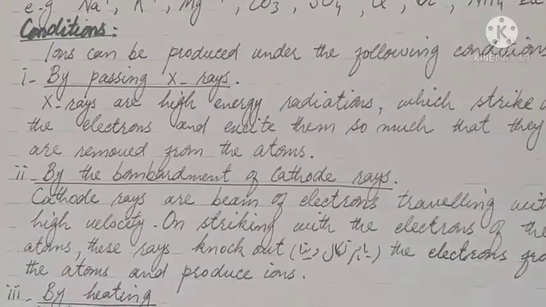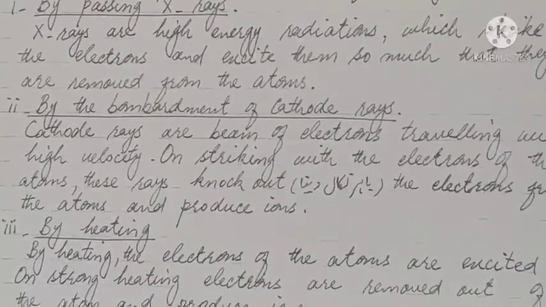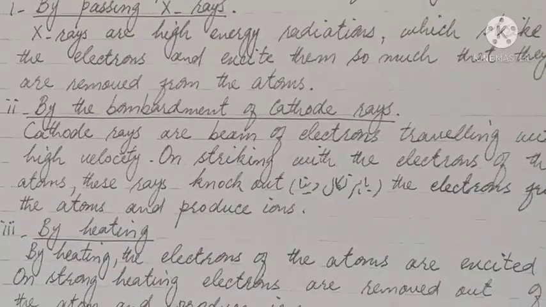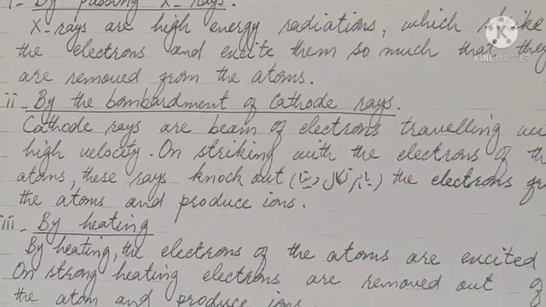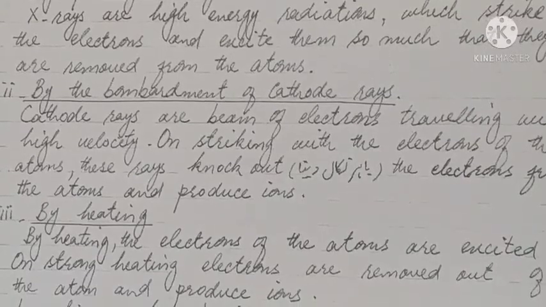Then third method, by heating. By heating, the electrons of the atoms are excited. On strong heating, electrons are removed out of the atom and produce ions.